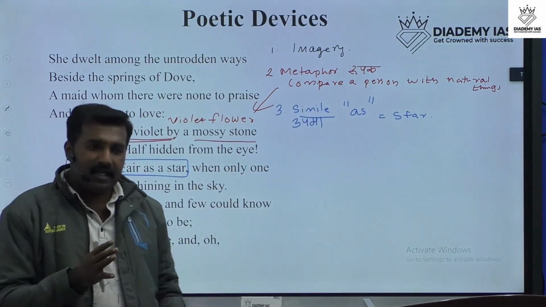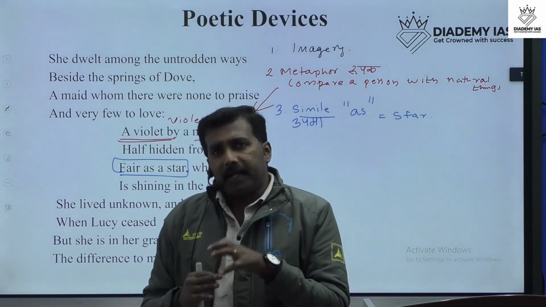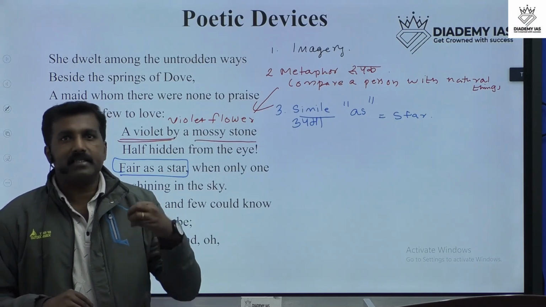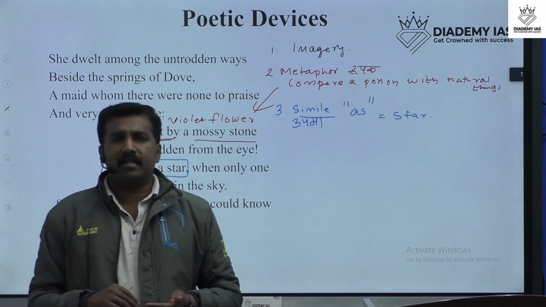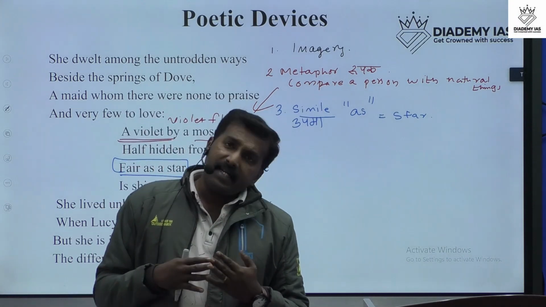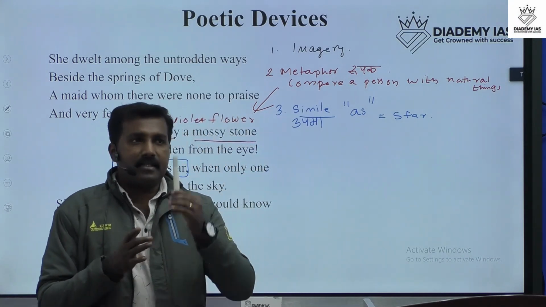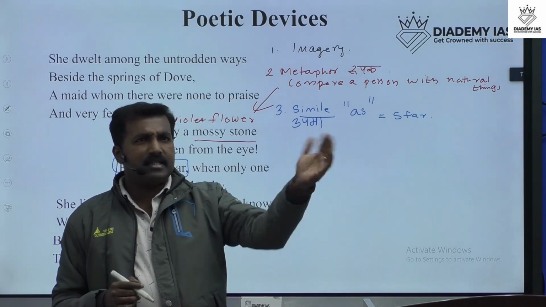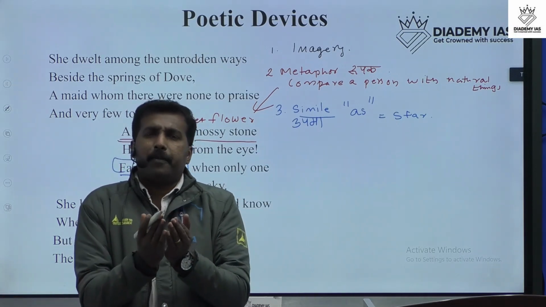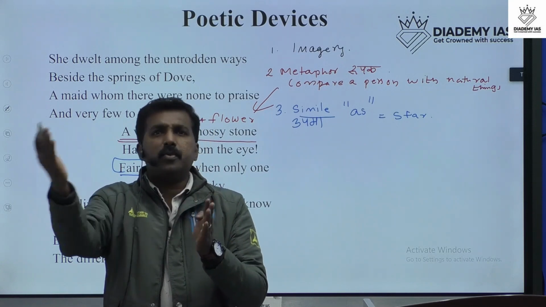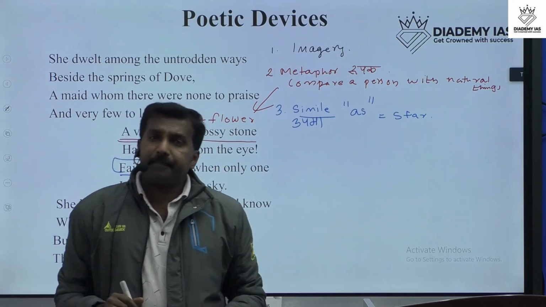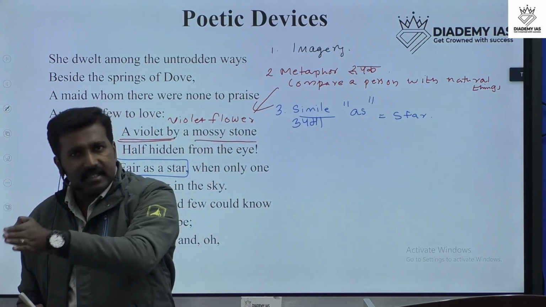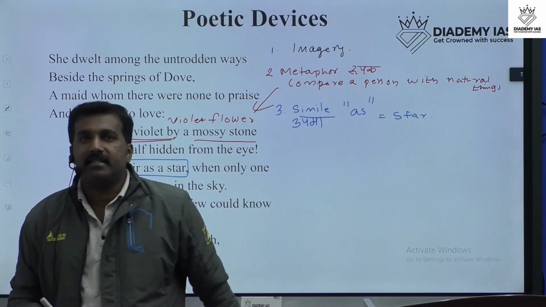Actually, both explain the same content, but in a metaphor the poet compares directly with someone or something. In a simile, it is this one as this one. Metaphor means this is this. Simply, the poet compares a thing or a person to something. But simile means he is like, as, like as. That is the difference.